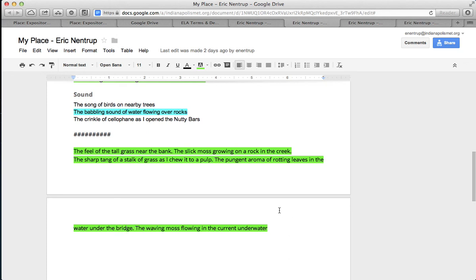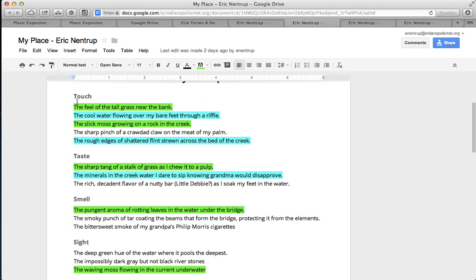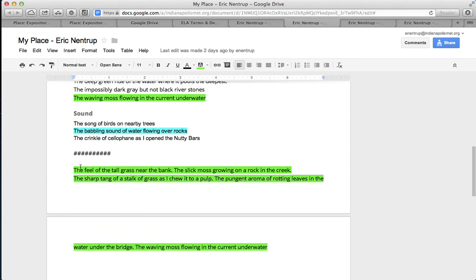And it sounds really poetic, but all I did was focus on each of my senses, and after I got done with 5 for each one, I kind of cheated here, I only did 3, but I did 5 for touch. I went through and I sorted them out and I color-coded them so I could organize them more easily. And after I organized them, it sounds like a poem. But I don't want it to sound like a poem. That's where editing is going to come in. However, it's much more clear to me now that I've done some pre-writing how I can organize this into a paragraph. So that's the next step.